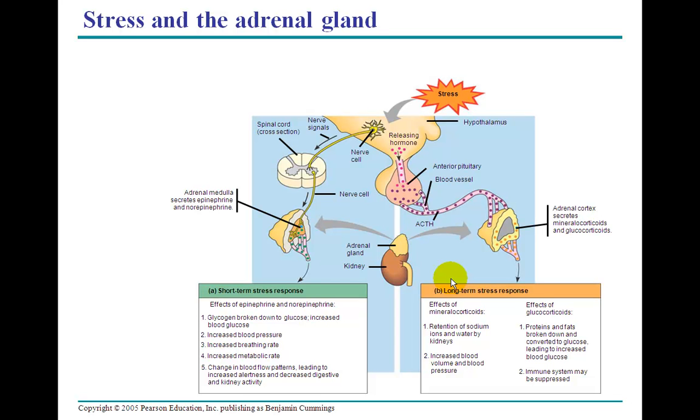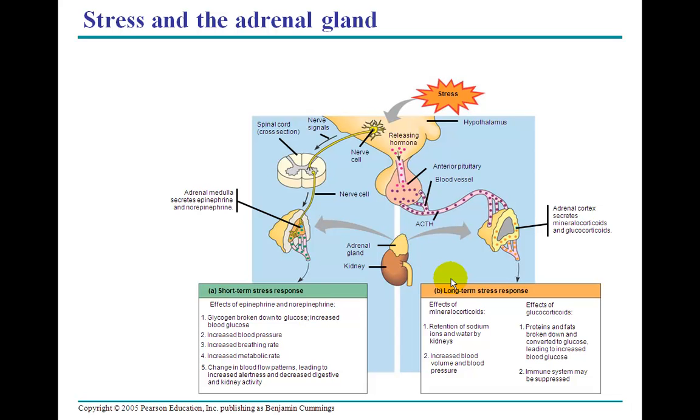The mineralocorticoids will deal with the retention of sodium ions and water by the kidneys, and it's going to increase the blood volume and blood pressure. It's going to get more oxygen and get rid of more carbon dioxide. The glucocorticoids, well, proteins and fats are broken down and converted to glucose, leading to increased blood glucose, and that's for energy. And the immune system may be suppressed.